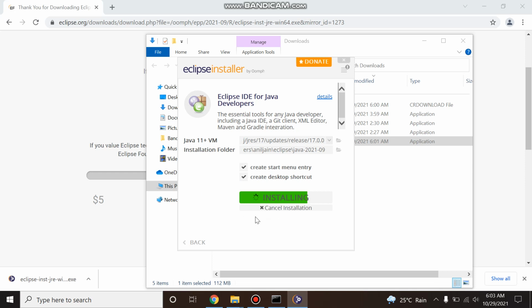The Eclipse installation will take some time, so just waiting for that to complete.